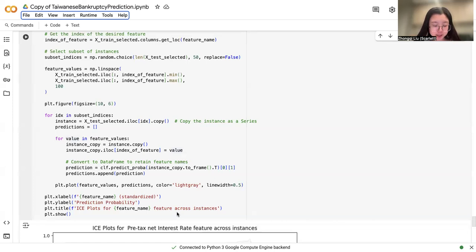Now let's talk about business impact and high-level insights. The model's predictions have the following direct business impact. The first one is risk mitigation. By predicting bankruptcy risk accurately, the model helps firms take proactive measures such as restructuring or seeking financial assistance, which can reduce the risk of financial collapse.